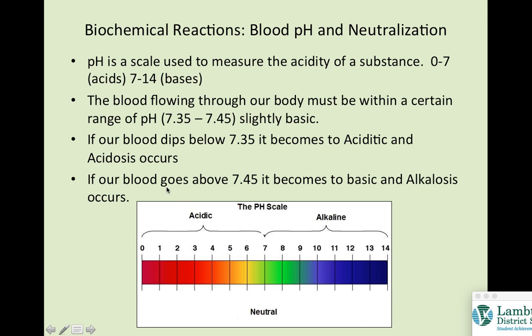Now, our blood has to be between 7.35 and 7.45, so it needs to be slightly basic. We need to hover our blood right around here. If it becomes 9, 10, 11, we're going to have some major problems, and if it drops to between 4 and 3, we're going to have some major problems. If it becomes too acidic, we call that acidosis. If it becomes too basic, we call it alkalosis.